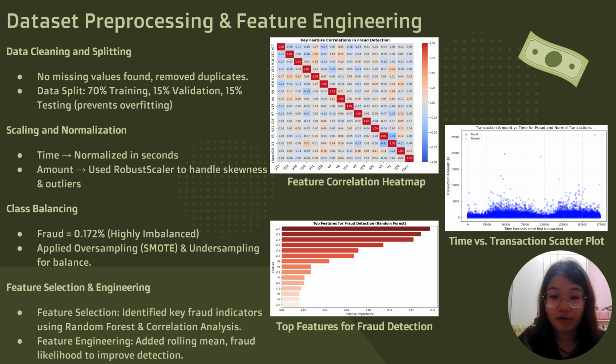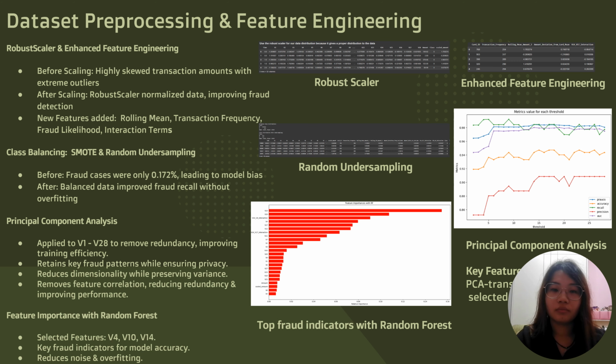For the charts that you can see on the right-hand side, the feature correlation heat map highlights the strongest fraud predictors. The time versus transaction scatter plot shows the fraud transactions occur irregularly over time. The top features for fraud detection identify the key fraud indicators V4, V10, V17. By applying feature engineering and class balancing before splitting, the model learns fraud patterns more effectively, leading to better fraud detection and reduced bias.